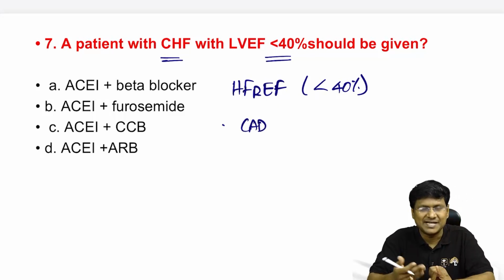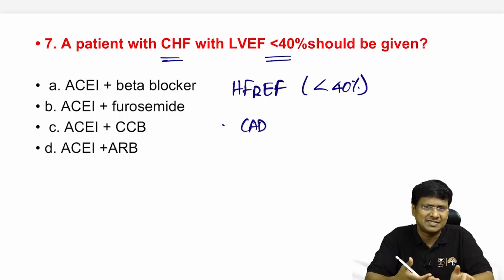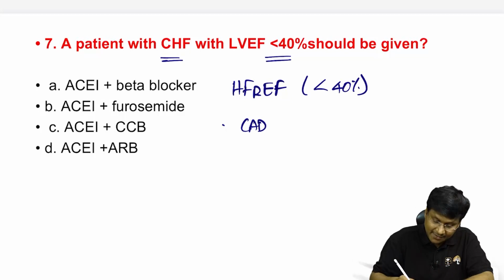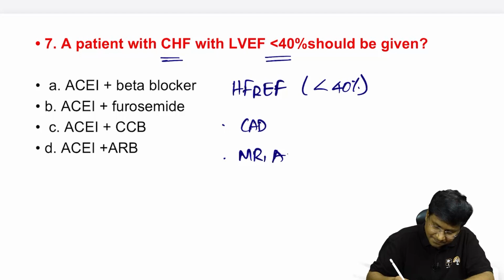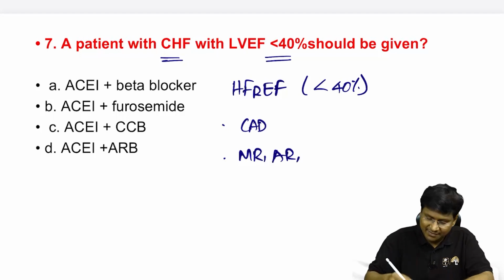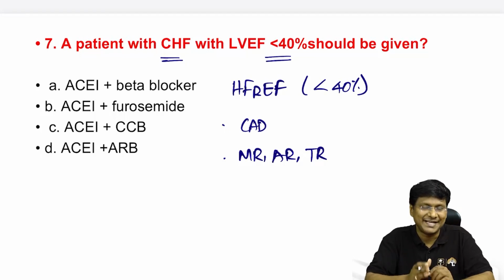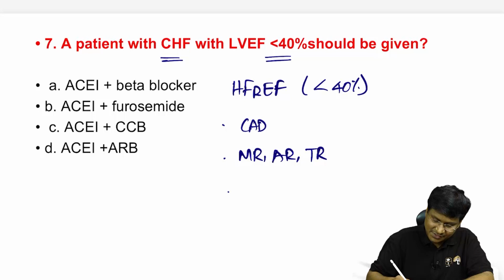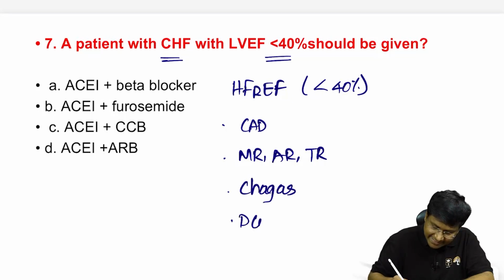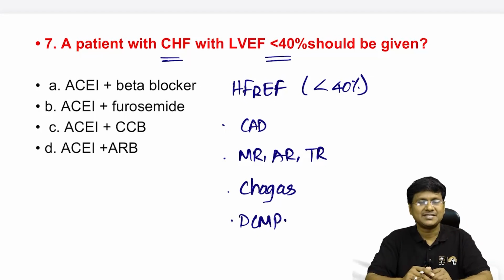What are the various etiologies that cause HFrEF? One very important etiology is coronary artery disease, that is ischemic heart disease: MI, NSTEMI, STEMI, or stable angina. Another important etiology is MR, AR, and even TR. Another is a parasitic infection called Chagas disease, and then dilated cardiomyopathy. So these are the important etiologies that cause HFrEF.